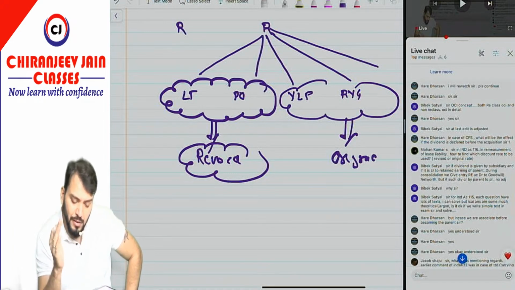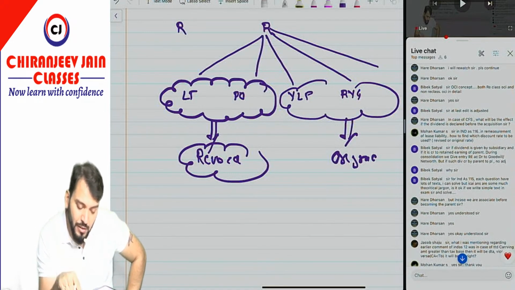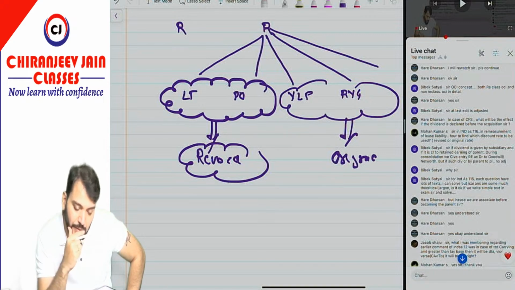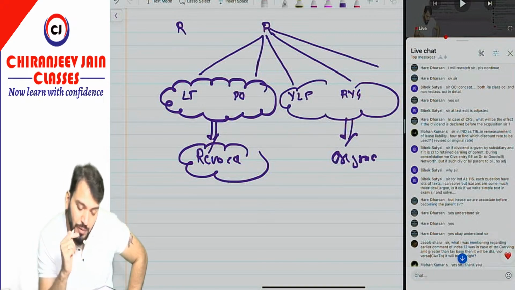One second, Vivek, I don't know what you want to say. Sir, dividend is given by the subsidiary and if it is credited to retained earnings of the parent, during consolidation we give the entry retained earnings account debit to goodwill or net worth. Net worth means you are saying INA.